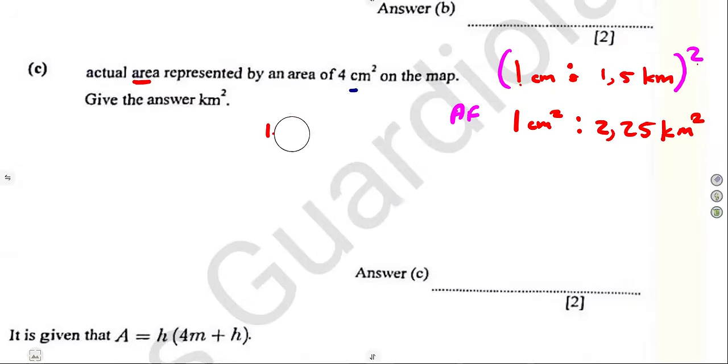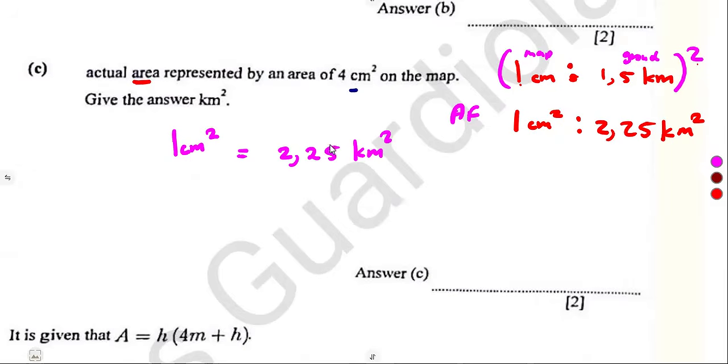So this condition simply means what I see on the map in terms of the area. Remember, this side is the map, this is the ground. On the map, in terms of area, I see a square centimeter. A square centimeter is equivalent to 2.25 square kilometers on the ground.